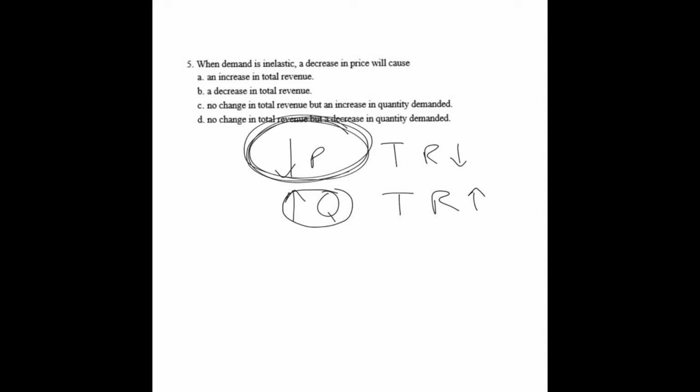So overall, we're going to see the total revenue is going to be going down. So the correct answer here is B. When demand is inelastic, a decrease in price will cause a decrease in total revenue.